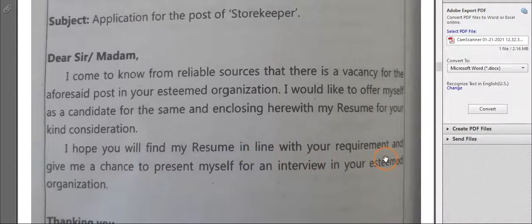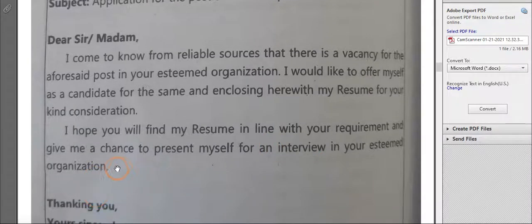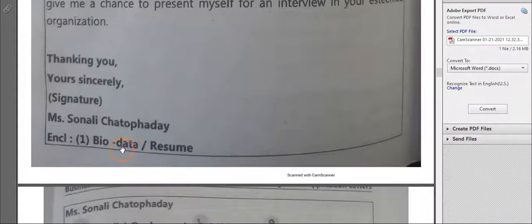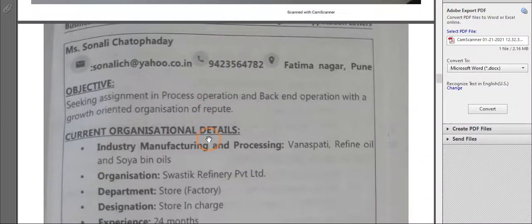It means whatever your requirement is, my resume will suit it, and you can write, if given a chance, I would like to serve the organization with the best of my abilities, and I really hope that I will be given a chance to present myself for an interview in your esteemed organization. Anyway, you can just close the paragraph, application letter closing paragraph it will be, and complimentary close. Here also you have to enclose your biodata or resume.